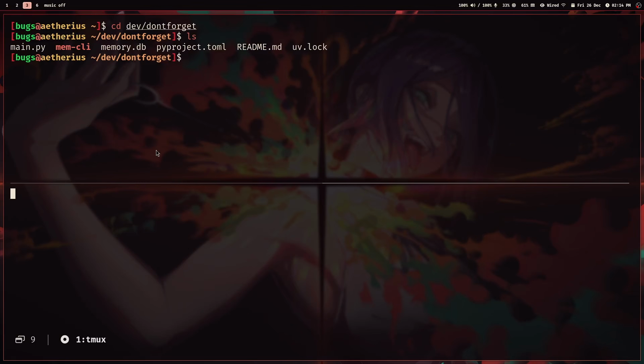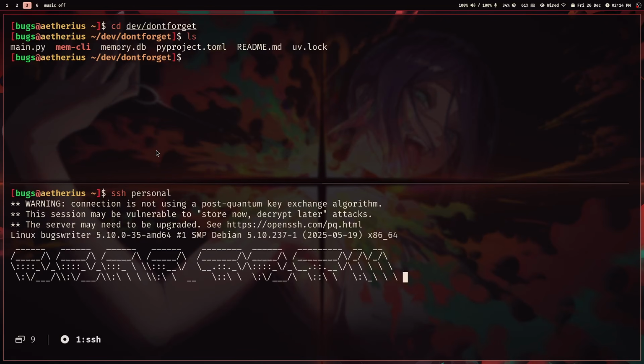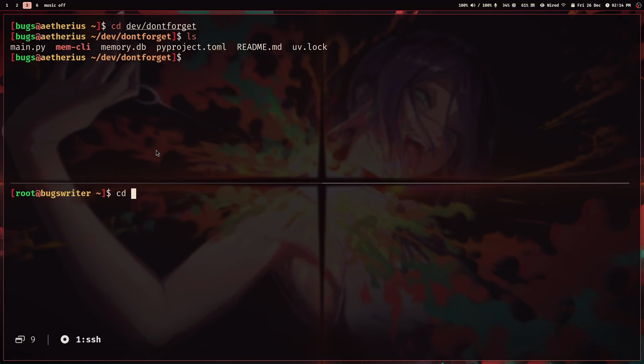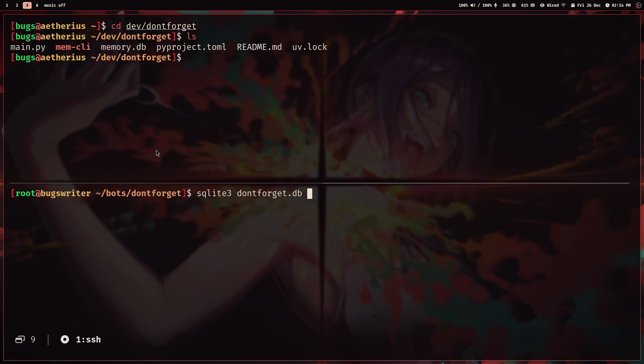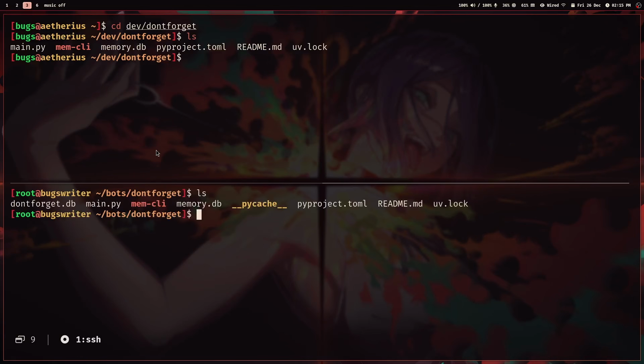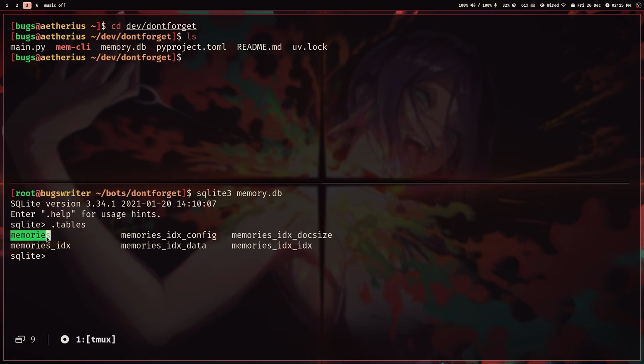So actually I have to go on my server, okay, because this thing is actually running on my server. So the database is in the server. Okay, so bots, don't forget SQLite, and don't forget .db. Is that the server? Actually, it's memory.db. Yeah, memory.db. So what I do is I have some raw text, and I'm storing it in this memories table.